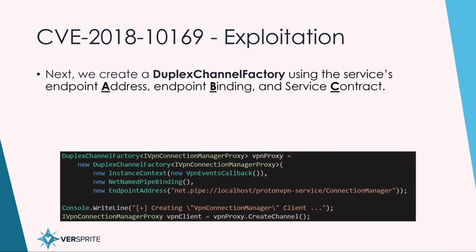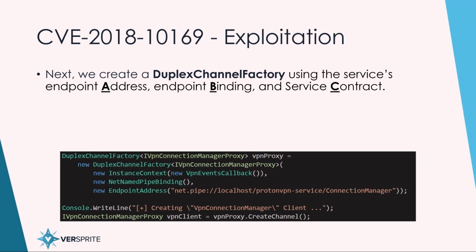Next, we create the duplex channel factory. It's similar to the example I showed before. However, it also includes an instance context to the type that it needs to communicate, the callback type. However, you don't have to write a true callback function. What I did was I used Visual Studio to auto-generate a callback function that throws exceptions on each of the callbacks values and methods. So I didn't really have to write it. I just used Visual Studio to auto-generate a filler callback method.